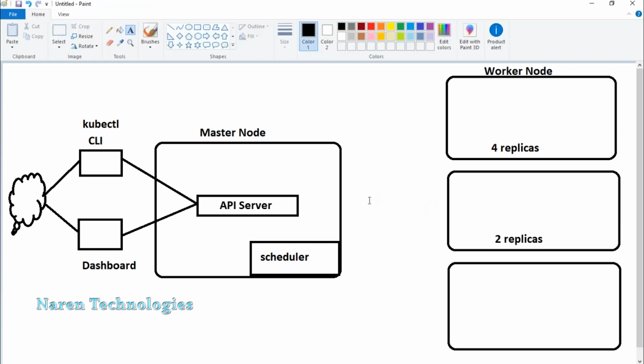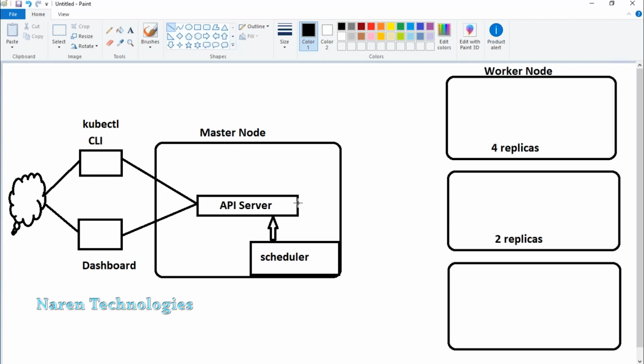All right, good. So the scheduler's responsibility is deciding where these replicas will be created. Now, how does the scheduler communicate to worker nodes? Again, you are going to use the same concept, guys. Your scheduler keeps interacting with the API server.